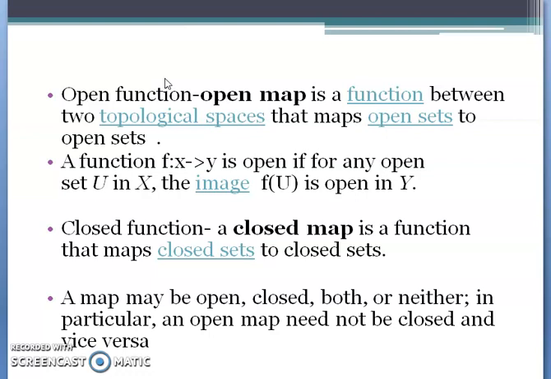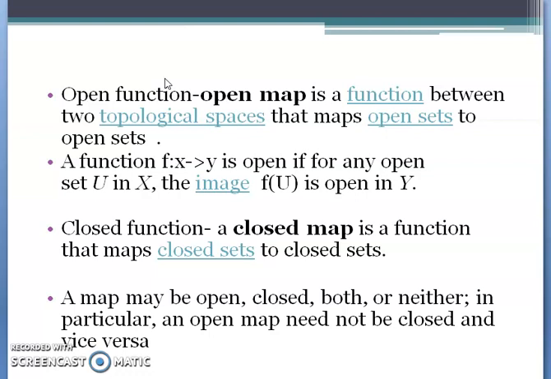For example, take a function from X to Y. The function is open if for any open set U in X, the image f(U) is open in Y. Here U is a subset of X, and U must be open for its image to be open in Y. Got it?